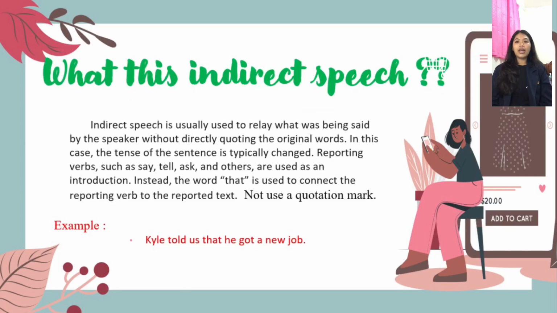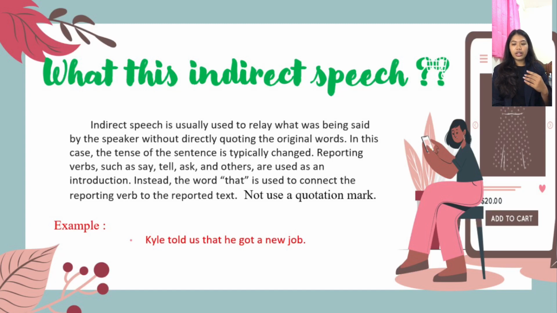Next, what is indirect speech? Indirect speech is usually used to relay what is being said by the speaker without directly quoting the original words. In this case, the tense of the sentence is typically changed, and reporting verbs such as say, tell, ask, and others are used as an introduction.